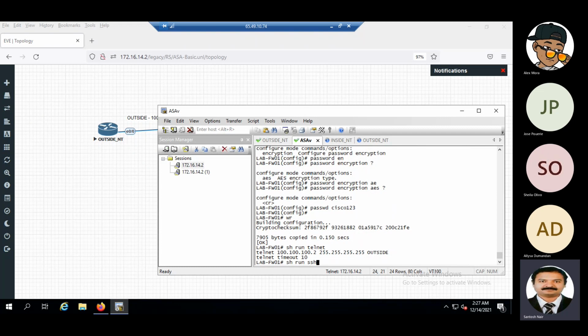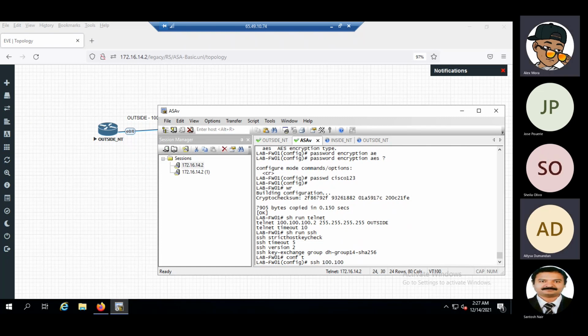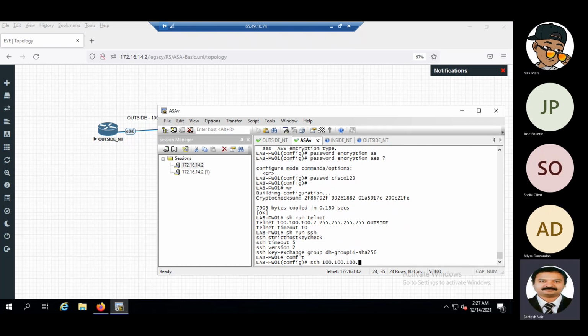Okay, so same thing for SSH also. What we have to do? SSH. Are you guys able to hear me? Yeah, we can hear you, Santosh. Okay. 255.255.255. Outside.